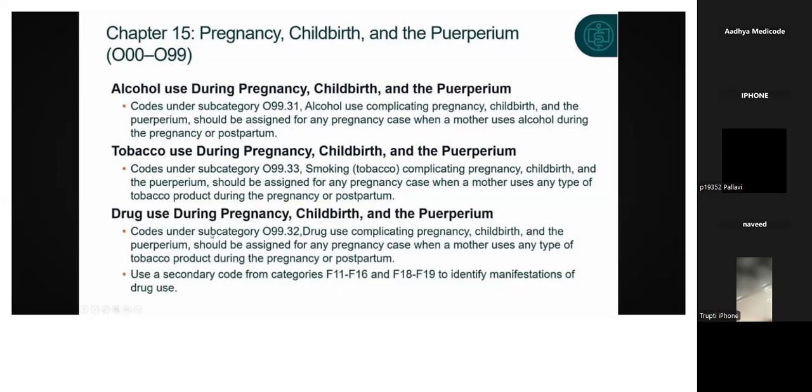Next, we have tobacco use. It means any type of tobacco product, guys. Not only tobacco, whatever it may be, nicotine type, whatever it may be. That subcategory will be O99.33. Smoking tobacco complicating pregnancy, childbirth, and puerperium should be assigned for any pregnancy case when the mother uses any type of tobacco product during pregnancy or postpartum. Please note down the subcategory O99.33.